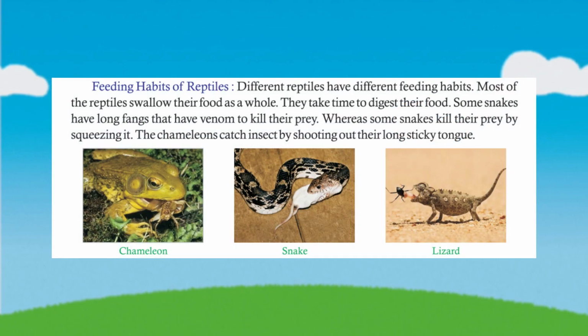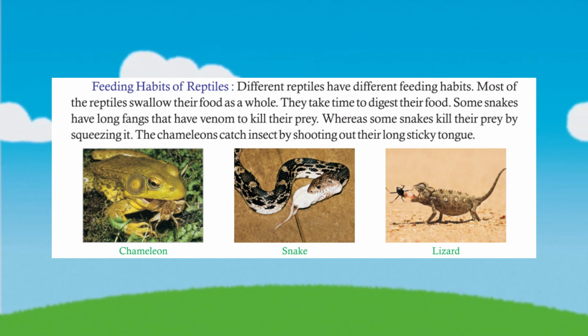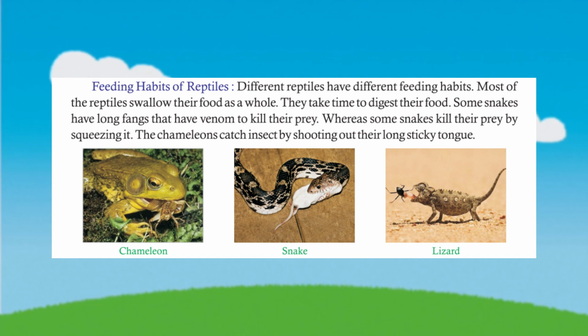Feeding habits of reptiles. Different reptiles have different feeding habits. Most of the reptiles swallow their food as a whole. They take time to digest their food. Some snakes have long fangs that have venom to kill their prey, whereas some snakes kill their prey by squeezing it. The chameleons catch insects by shooting out their long sticky tongue.